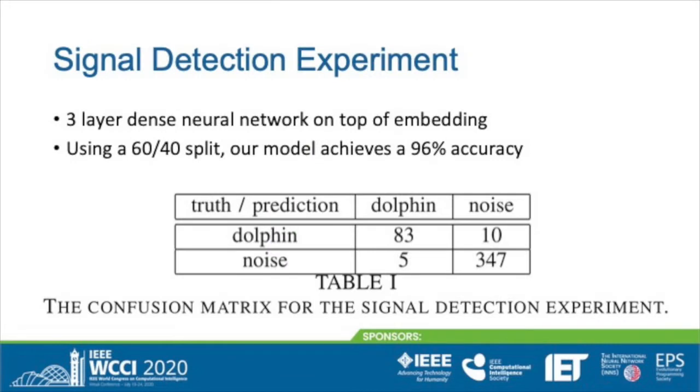In order to show that our filters can be used for transfer learning, we use a purposefully small dataset for signal detection using the pre-trained weights of the embedding model. In that way, we keep the features learned from the unsupervised dataset. Then we stack a 3-layer neural net on top of the embedder, including batch normalization. We split our dataset into a 60% training and a 40% testing dataset. As we can see, we achieve a 96% accuracy in our experiments.